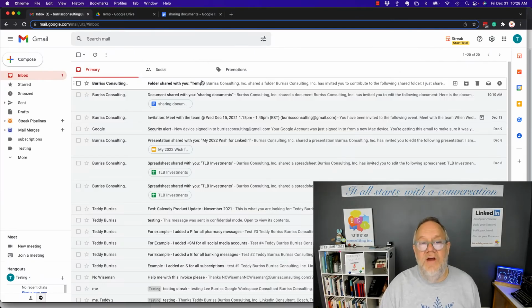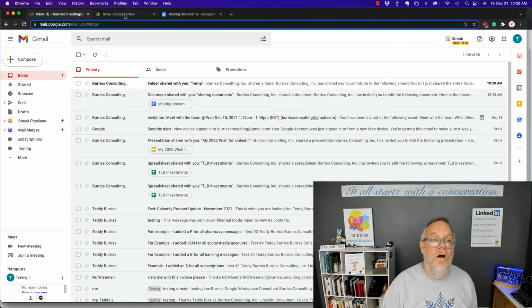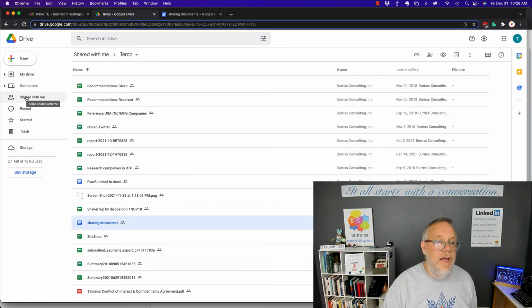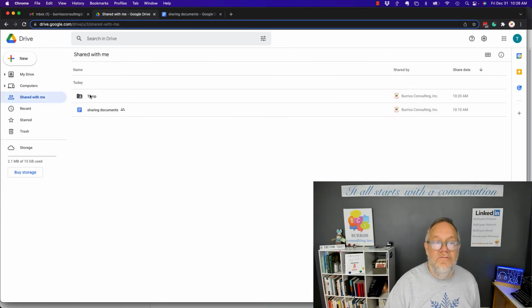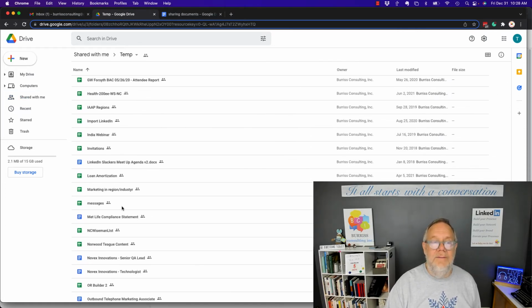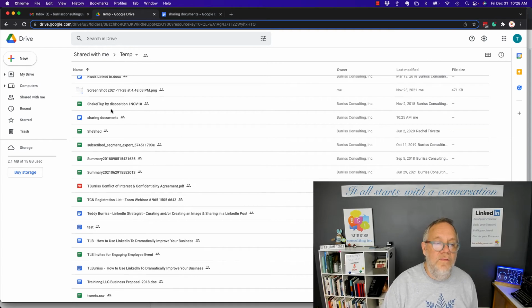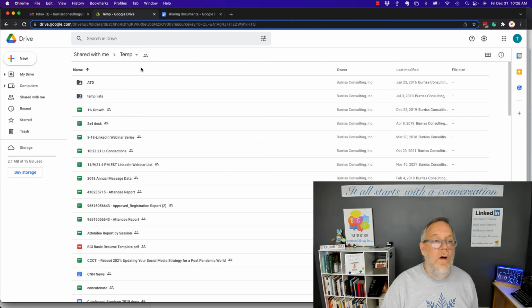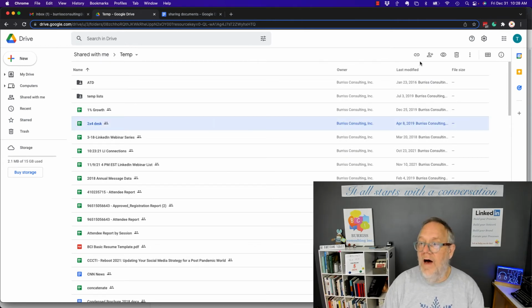If the document was shared with me because a folder was shared with me, so now if I go look at my shared with me, I can see that there's the folder that was shared with me. So now I can get into that folder and I can see all of the documents that are in that folder, including this one right here that I've been working on and everything in here. So I can move stuff around. I can open stuff up. I can delete documents in this folder.